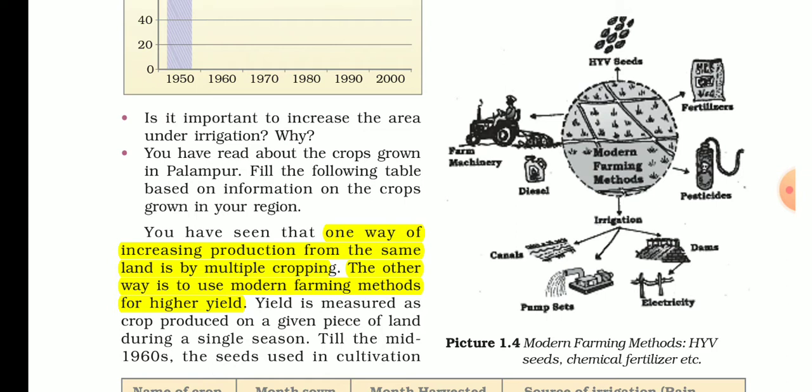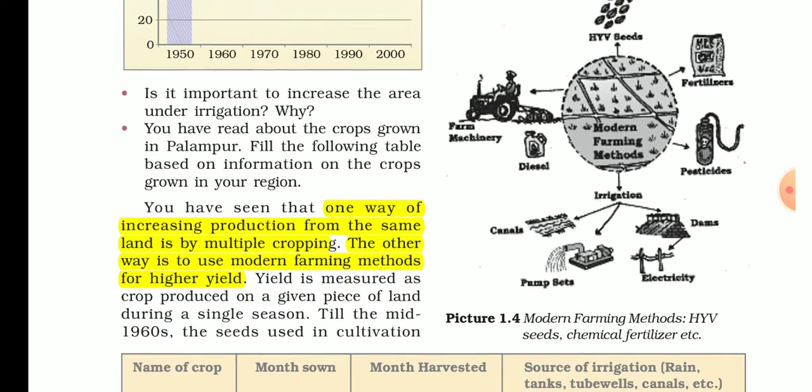We started this economics chapter, ninth class NCERT. In the last class, we studied how to increase farming and the three sectors of economics: the primary sector, secondary sector, and tertiary sector. We saw how to improve crop production in the field with the help of modern farming methods.